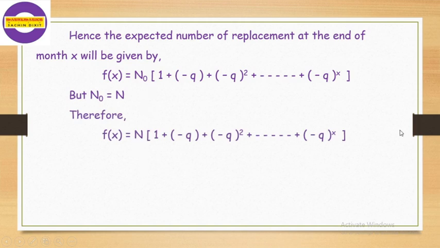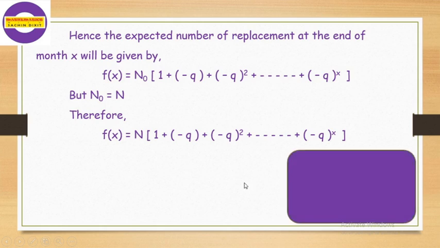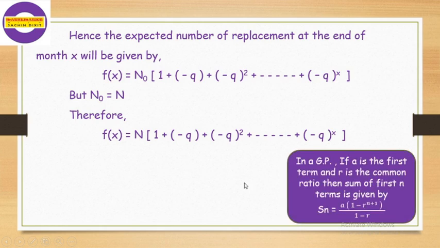Then to find the sum of this bracket, we use the known result of geometric progression: if a is the first term and r is the common ratio, then the sum of first n terms is given by Sn is equal to a into bracket 1 minus r raised to n plus 1 divided by 1 minus r.